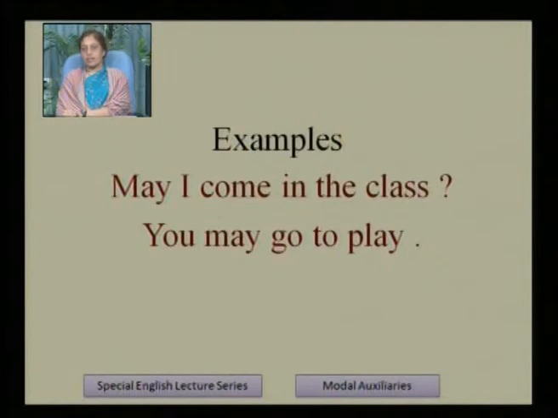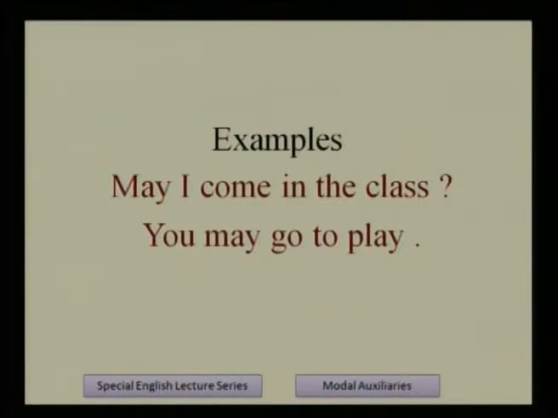May I come in the class? Generally we use this sentence in our classroom. You may go to play. In sentence number 1, may, permission is demanded. May I come in the class? Permission is taken. Asking, it is in an interrogative way. So we ask the questions. May I come in the class? Here we ask the question.